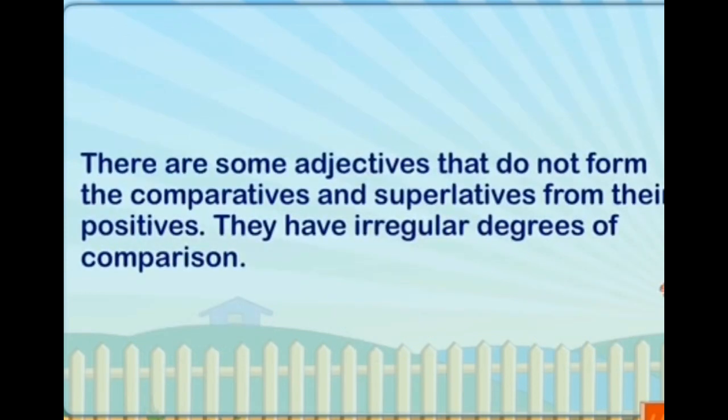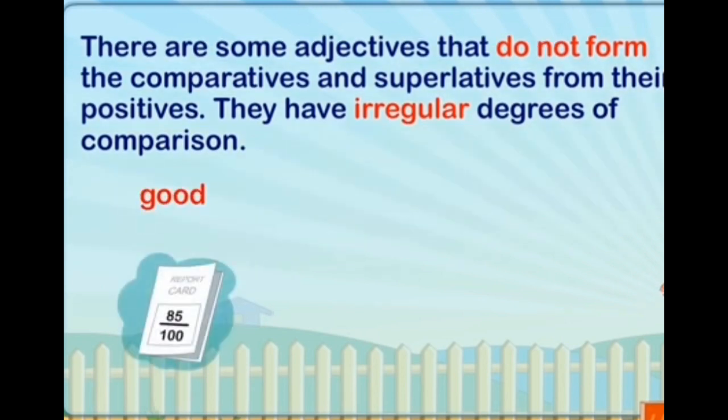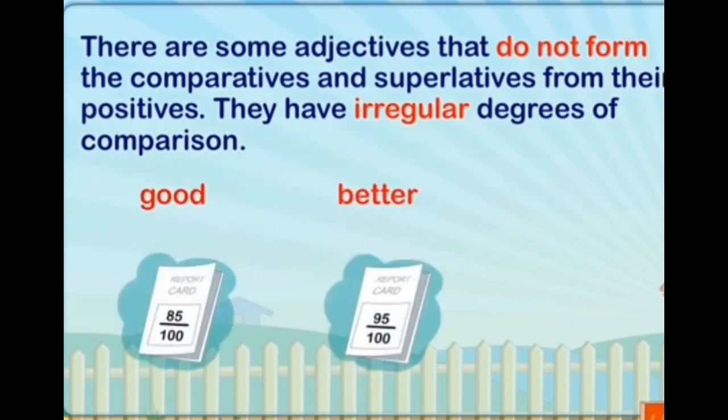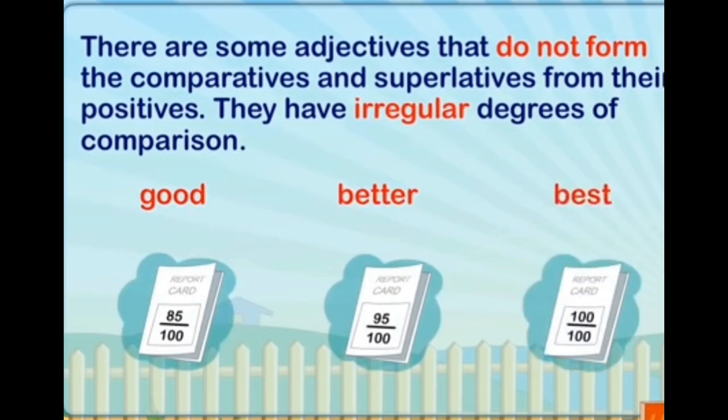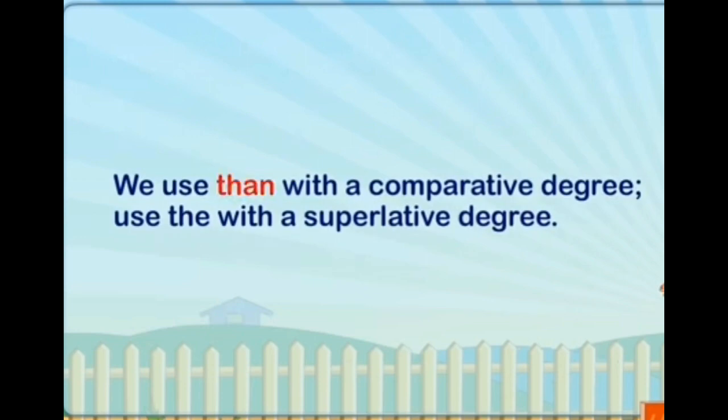There are some adjectives that do not form the comparative and superlative in the regular way. They have irregular degrees of comparison, which don't follow the rule. It will be different. Now for example, good. What do we write in comparative? Better and best. Okay. So these are irregular degrees of comparison.